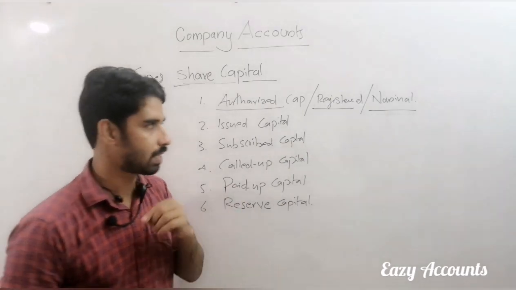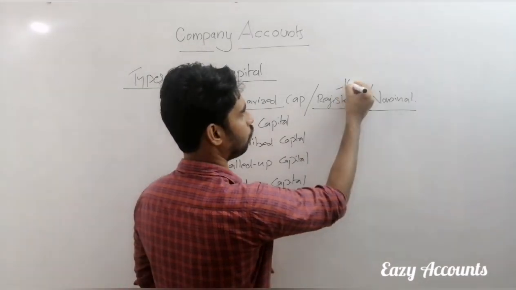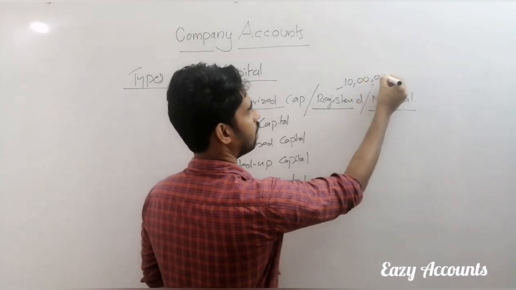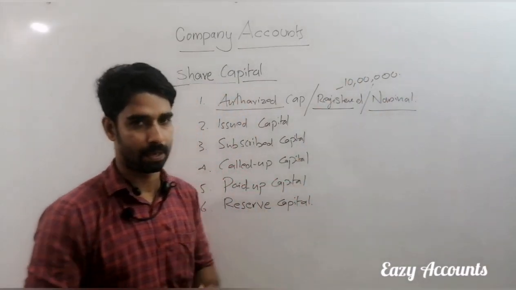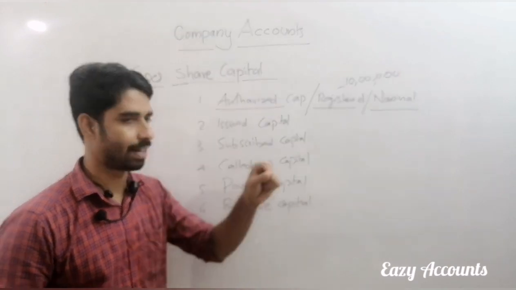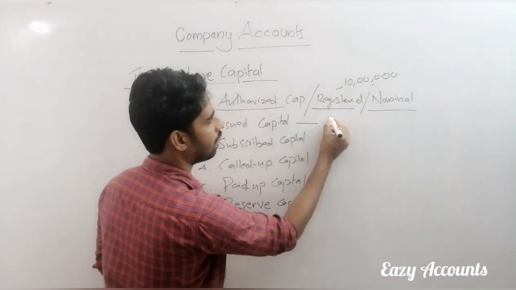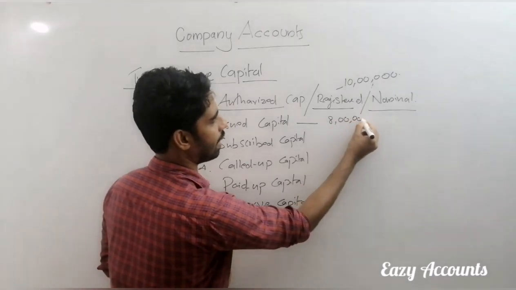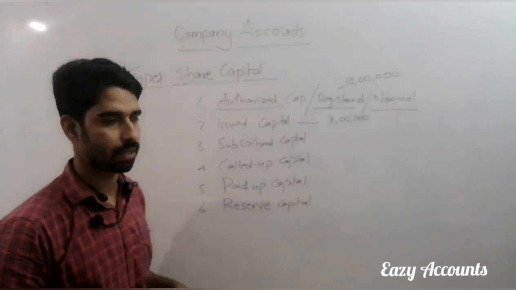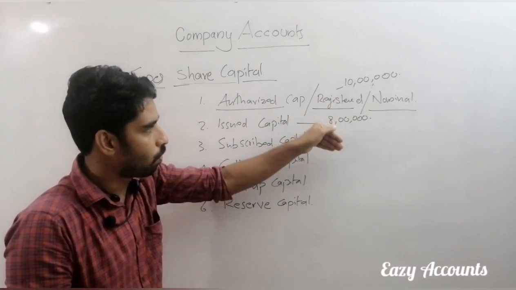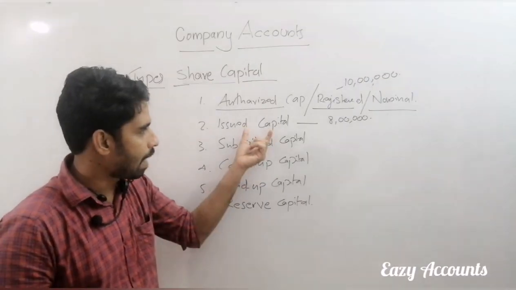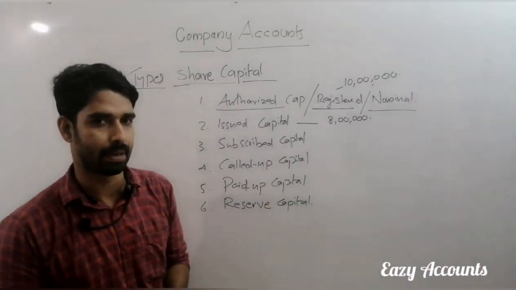For example, a company registers 10 lakh rupees total capital, as mentioned in the registration, and the company issued only 8 lakh rupees share capital to the public. So this is the portion of authorized capital. Issued capital is the part of authorized capital.